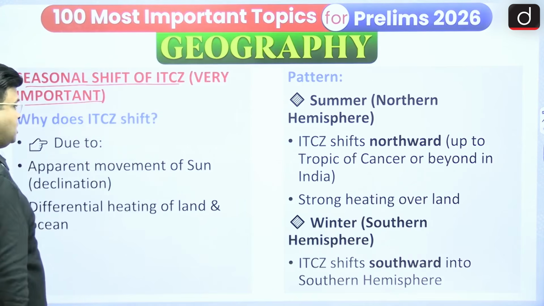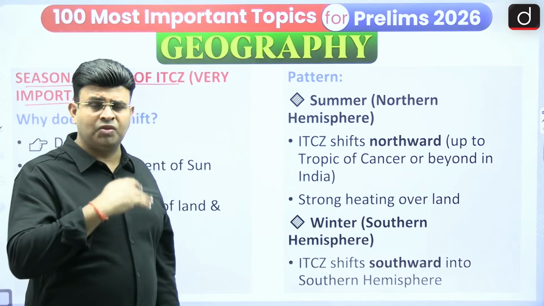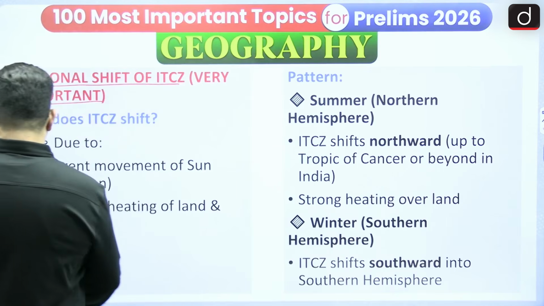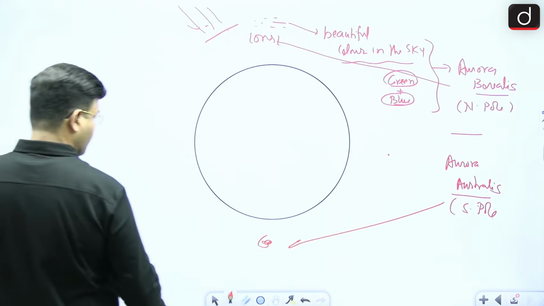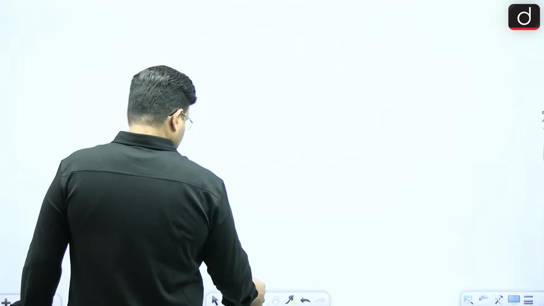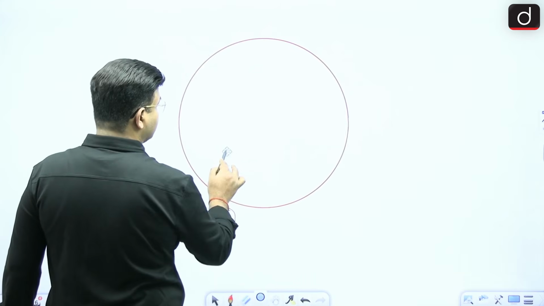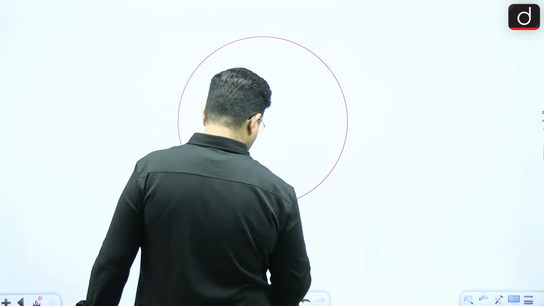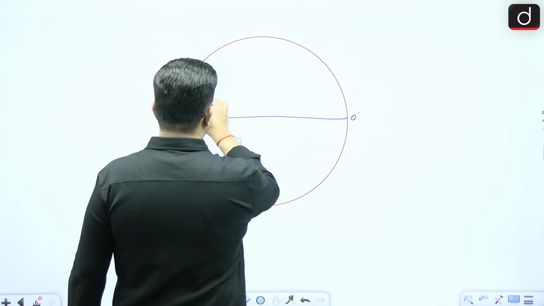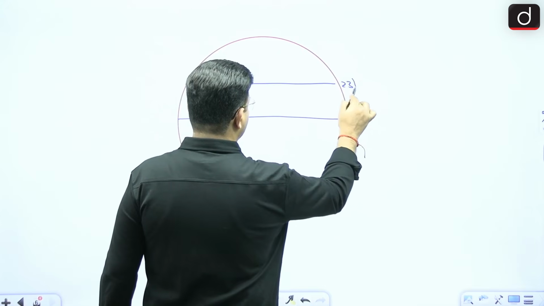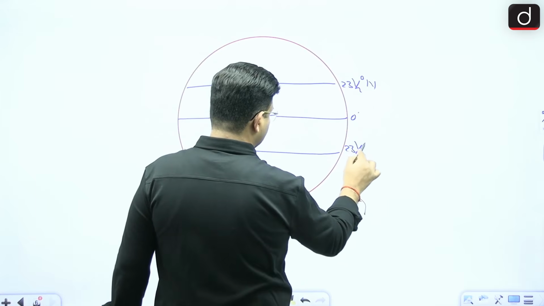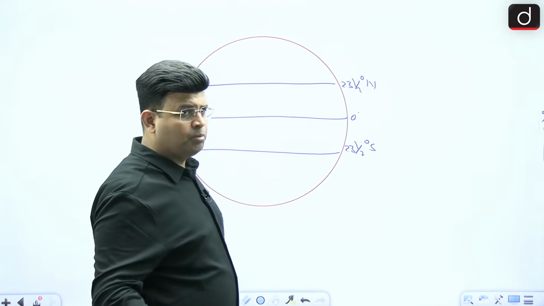Very important here, I said that when the sun shifts into the northern hemisphere, you know that if I am talking about the equator at 0 degree, then this is your Tropic of Cancer at 23.5 degree north, and this is 23.5 degree south. So speak some numbers with me.